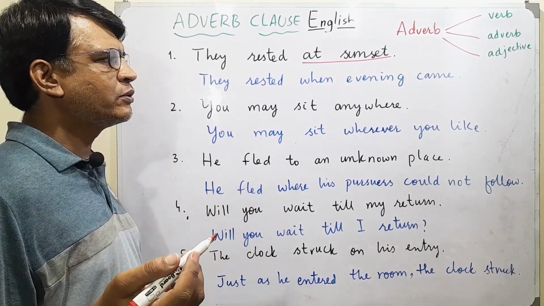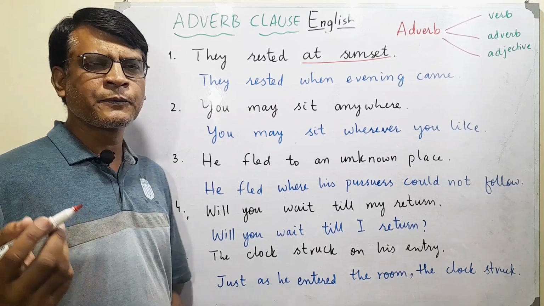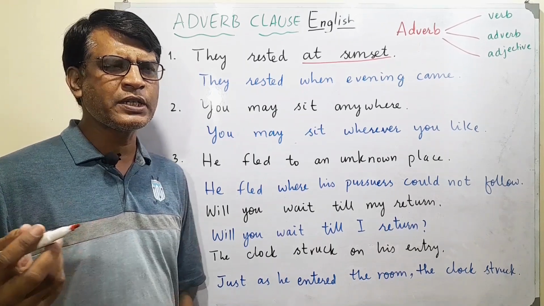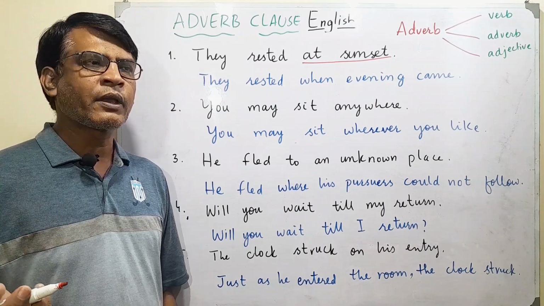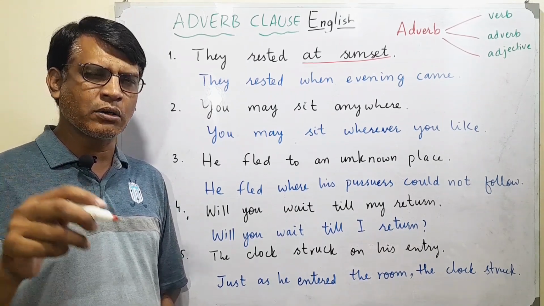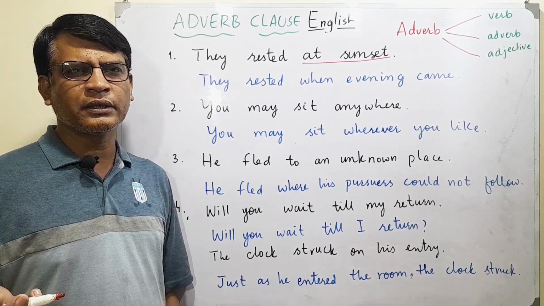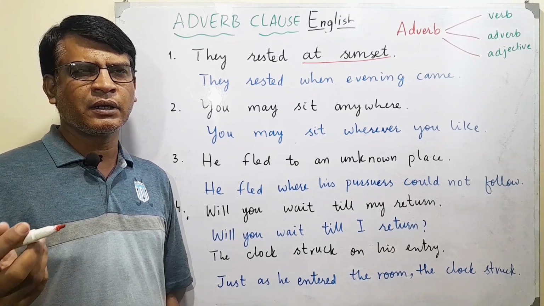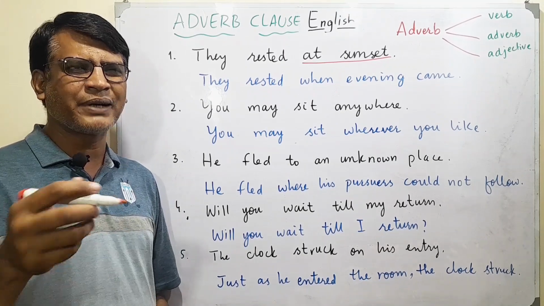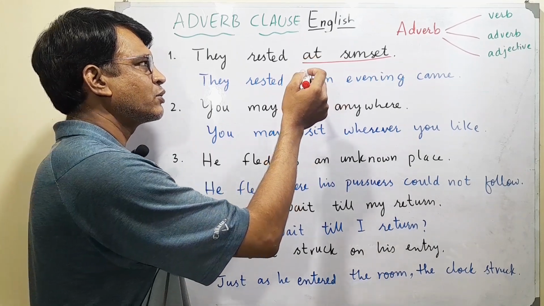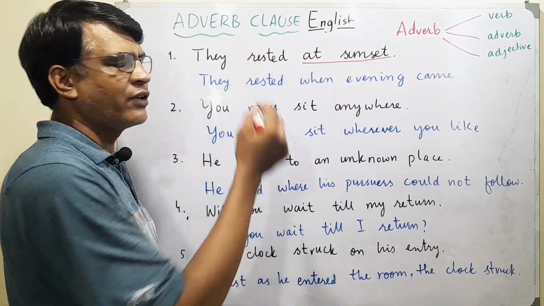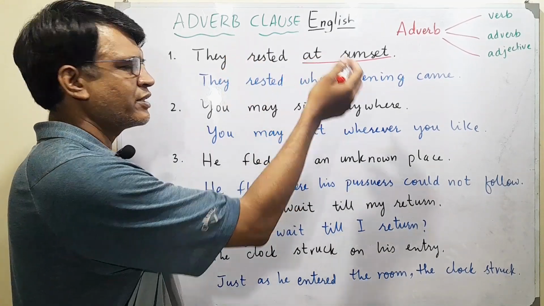When we make a phrase, we say that it's a group of words without any subject or predicate. But when we make a clause, we say that it is a group of words that has a subject and predicate. So, to make a phrase into a clause, that is adverb clause, we have to change its form.